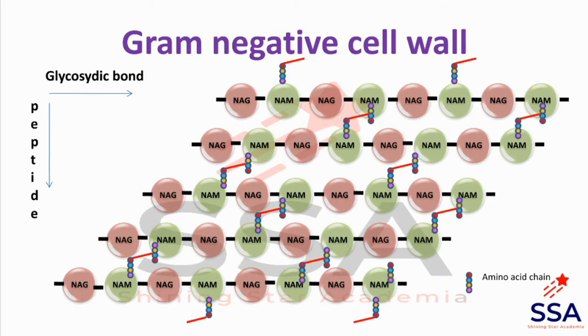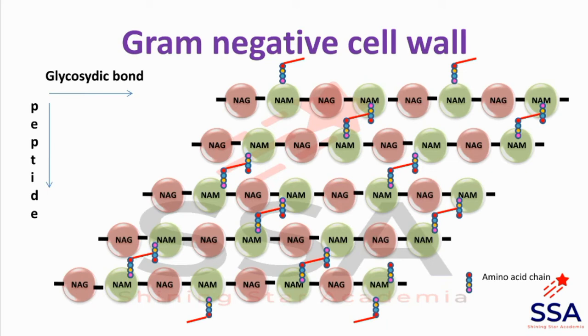Then the overall structure of the gram-negative bacterial cell wall looks like this. Here you can see the glycan tetrapeptide subunits are joined together by interpeptide bonds. In the x-axis, strength is given by the glycosidic bond, because NAG, NAM, NAG, NAM are joined together by glycosidic bonds. So in the x-axis, strength is provided by the glycosidic bond.